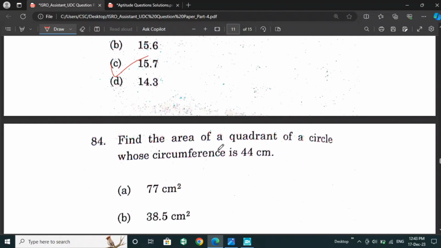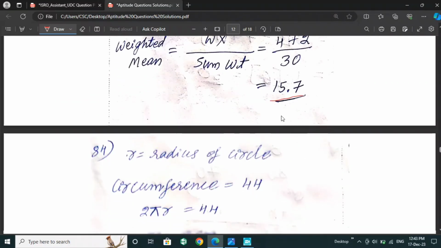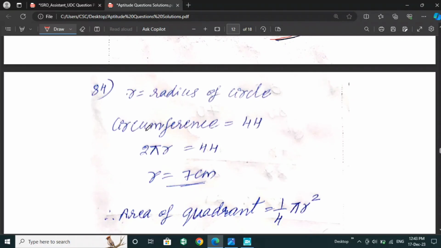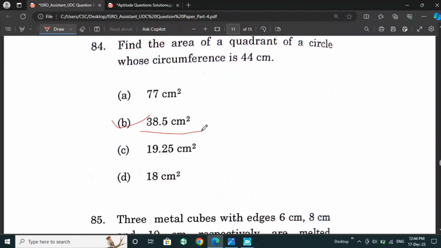Next is find the area of a quadrant of a circle whose circumference is 44 centimeter. For this question we can take r as the radius of the circle, and the circumference is 44. Then the circumference is 2πr, which is equal to 44, and we will get r as 7 centimeter. We have to calculate the area of the quadrant. For that the formula is 1 by 4 πr square. After calculating we will get 38.5 as the answer. So option B is the right answer.